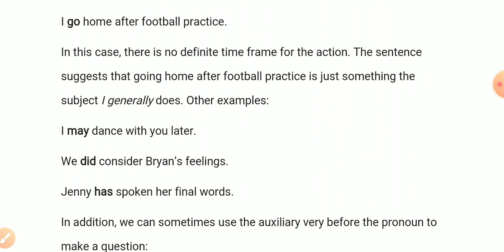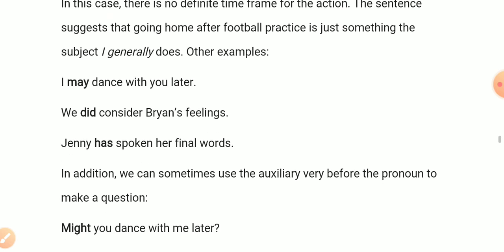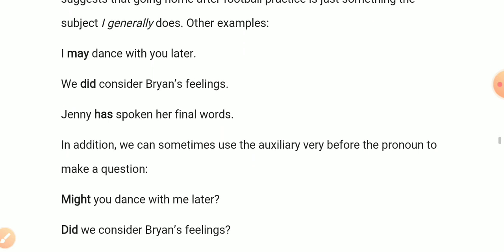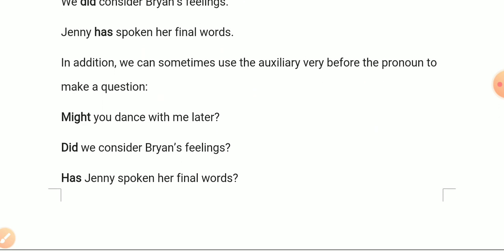You have some other examples on your screen. I may dance with you later. We did consider Brian's feelings. Jenny had spoken her final words. In addition, we can sometimes use the auxiliary verbs before the pronoun or the noun to make a question. Might you dance with me later? Did we consider Brian's feelings? Has Jenny spoken her final words?